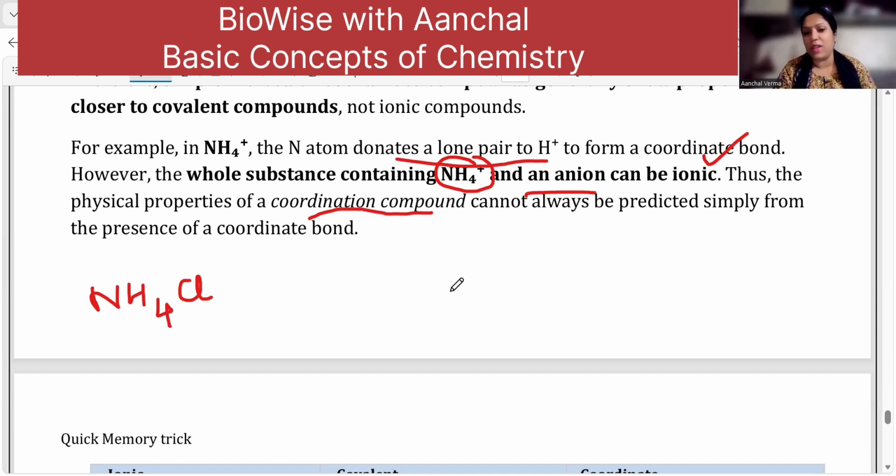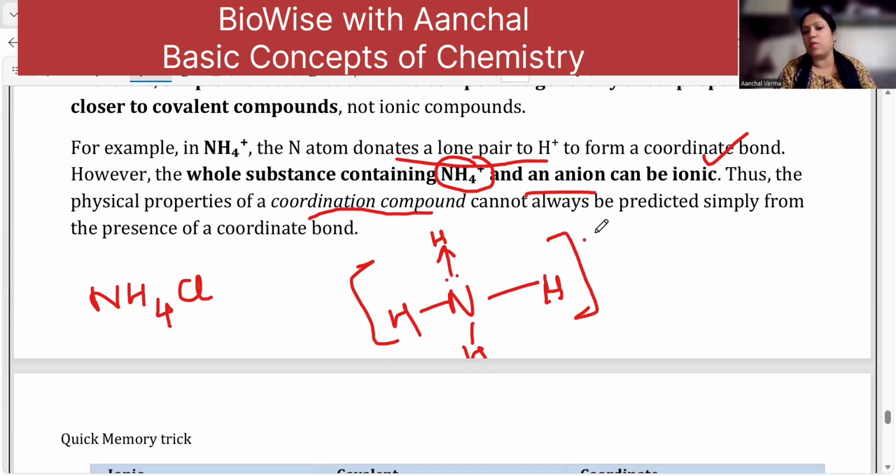How is it possible? Now, you know that N will have three covalent bonds with hydrogen by sharing, right? And it has a lone pair that is donated to H+, forming NH4+, the ammonium ion.